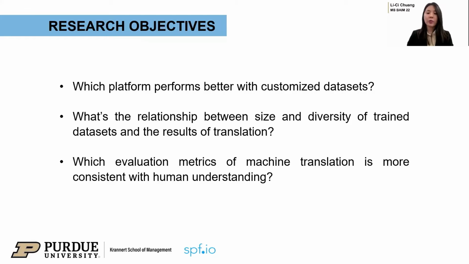Let's jump into our research objectives. First, we would like to know which platform performs better with customized datasets. And then we are also interested in the relationship between size and diversity of datasets and the translation results. Finally, we use a couple of metrics to evaluate our models, but are they consistent with human understanding?